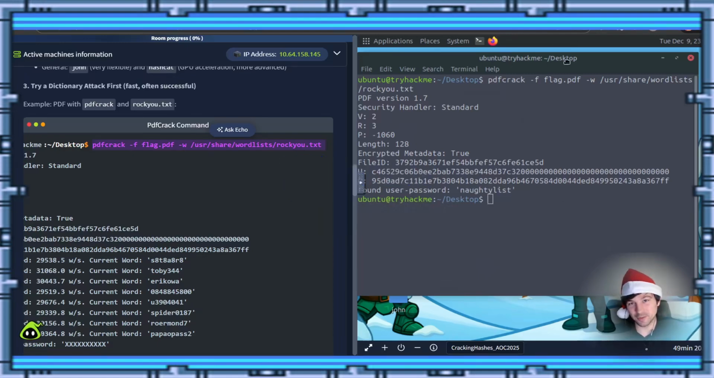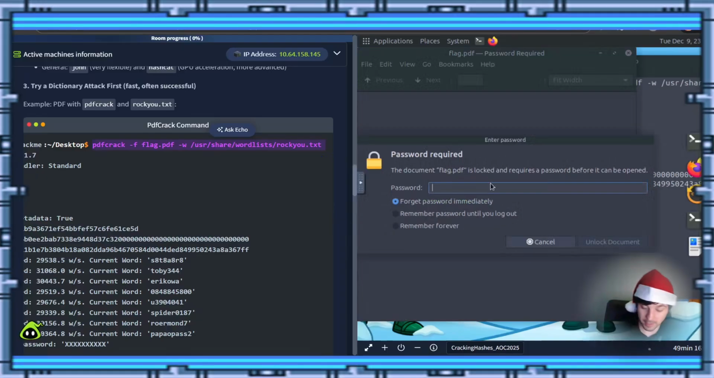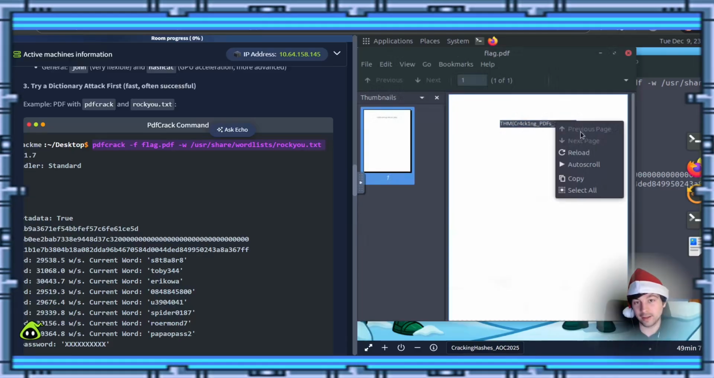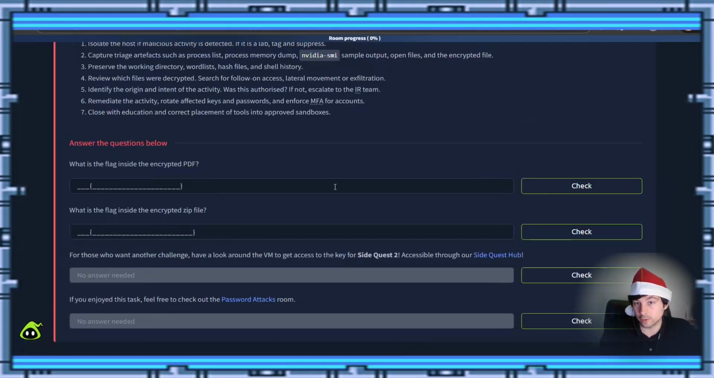Alrighty, so next we're gonna move this over to the side and we're gonna try to open up the PDF document. And it has a password. Let's throw that password of naughty list that we found. And my goodness, we found a password. Let's go ahead and copy that. Let's jump over to our questions and, oh, right to the bottom. Control V that in. Let's click check.